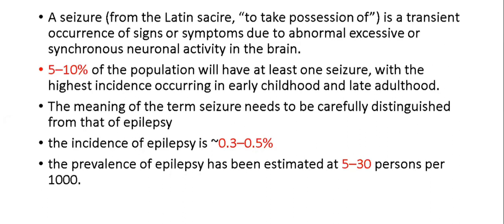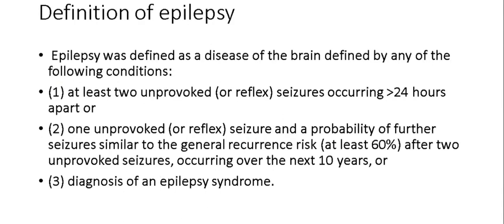So coming to the definition, what is the definition of epilepsy? This is not seizure I am talking about, this is epilepsy. Epilepsy is defined by at least two or more unprovoked seizures occurring more than 24 hours apart. So if within 24 hours there are two episodes of seizures, it is considered as only one seizure. Understood?